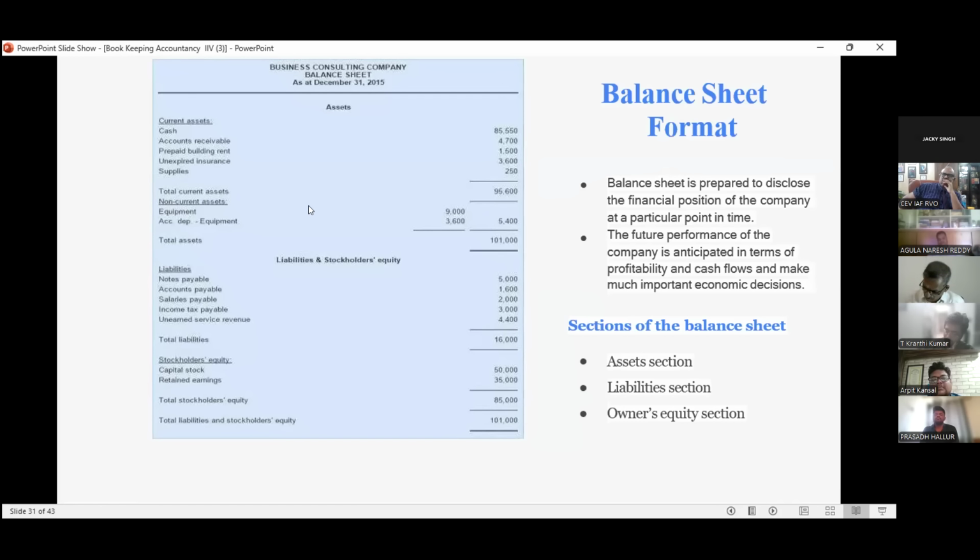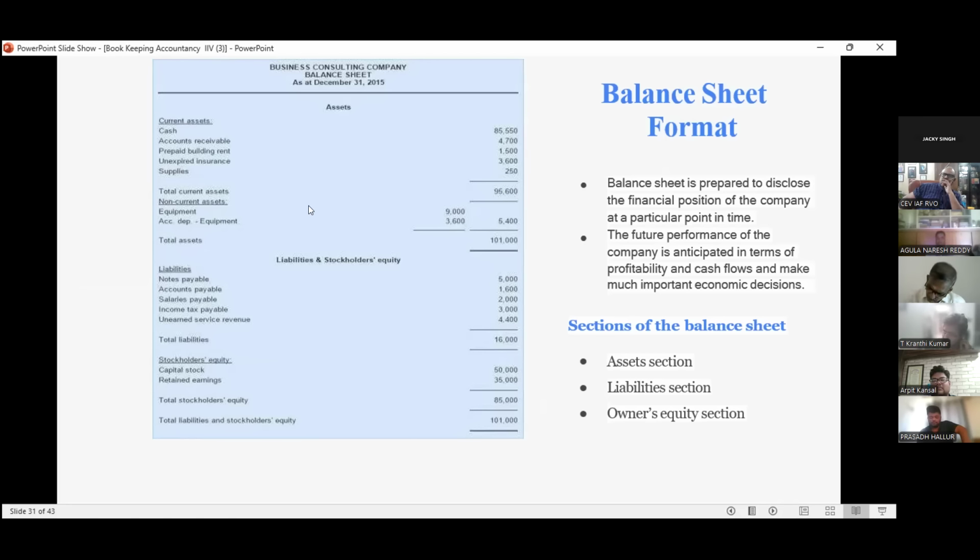See, this word is very important. Particular point. Mean 31st March only, in time. But in profit and loss account, we have a particular period from 1st April to 31st March. The future performance of the company is anticipated. How is it anticipated? In terms of profitability and cash flow, and to make such important economic decisions.